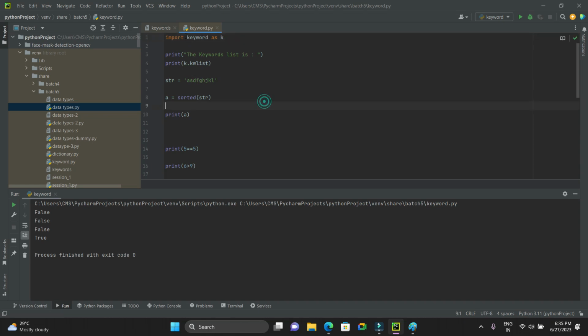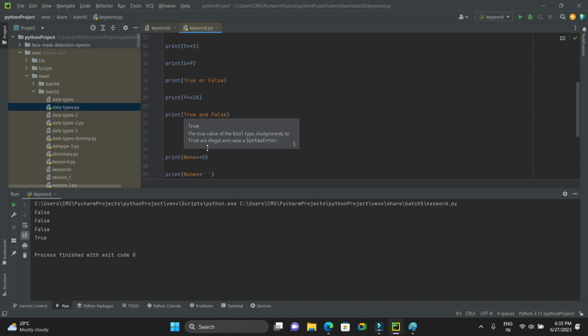See this import keyword, kwlist, print, and then sorted, print, and then or, True, False, and None.